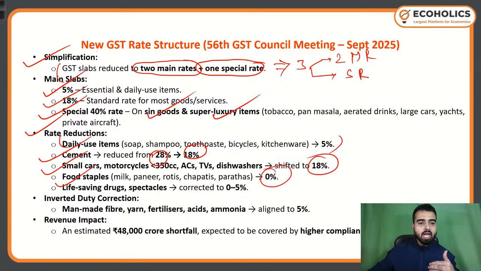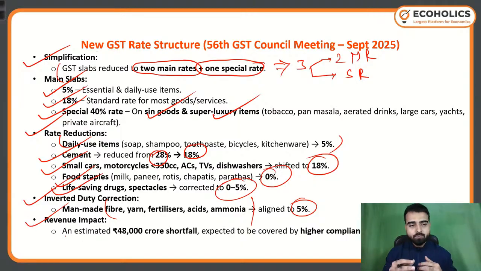Life saving drugs and spectacles are going to be 0 to 5%. 0% is something where there is no GST. It's a simple thing. So 0% is not a specific tax slab, but yes, there is no GST. Inverted duty correction: man-made fiber, yarn, fertilizer, acid, ammonia aligned to 5%. And then the revenue impact.